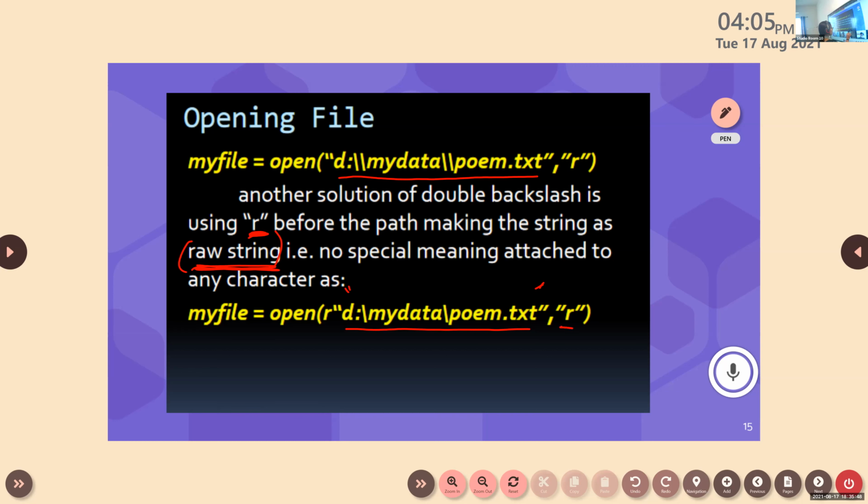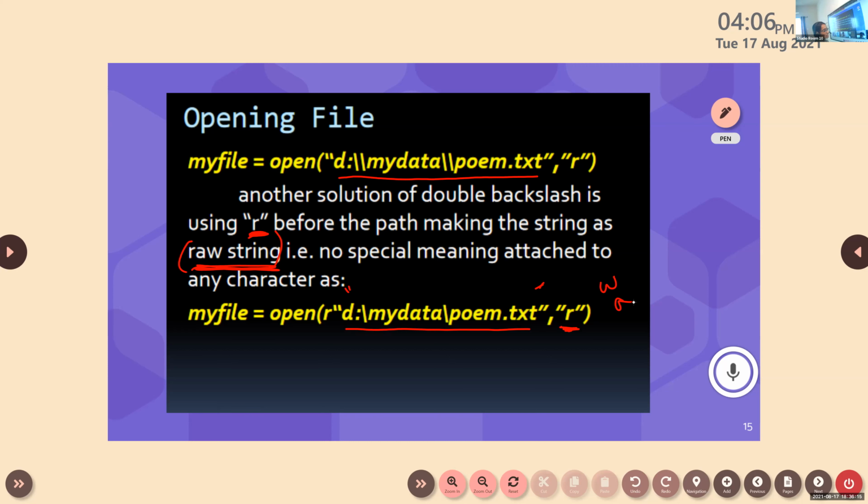So which is the mode here? Reading mode. Ma'am, are we only allowed to use R? No, we are going to discuss that. Yes, we can use W or A. I will explain about W, A, and all.